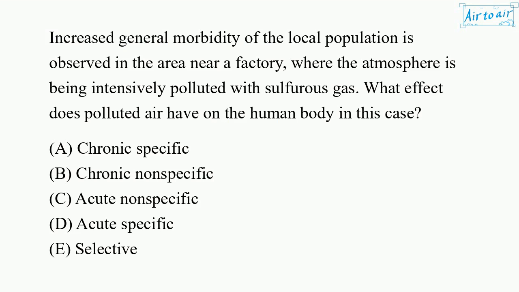Increased general morbidity of the local population is observed in the area near a factory, where the atmosphere is being intensively polluted with sulfurous gas. What effect does polluted air have on the human body in this case? A. Chronic specific. B. Chronic nonspecific. C. Acute nonspecific. D. Acute specific. E. Selective.